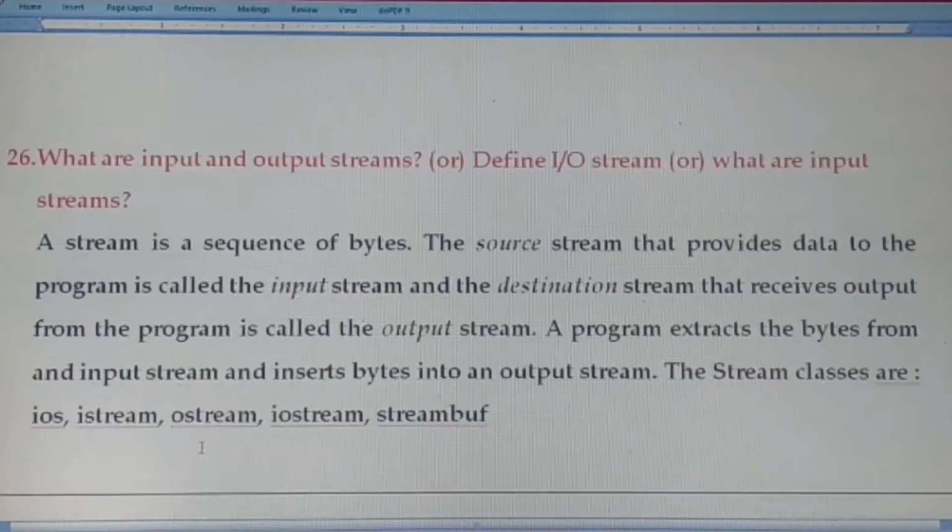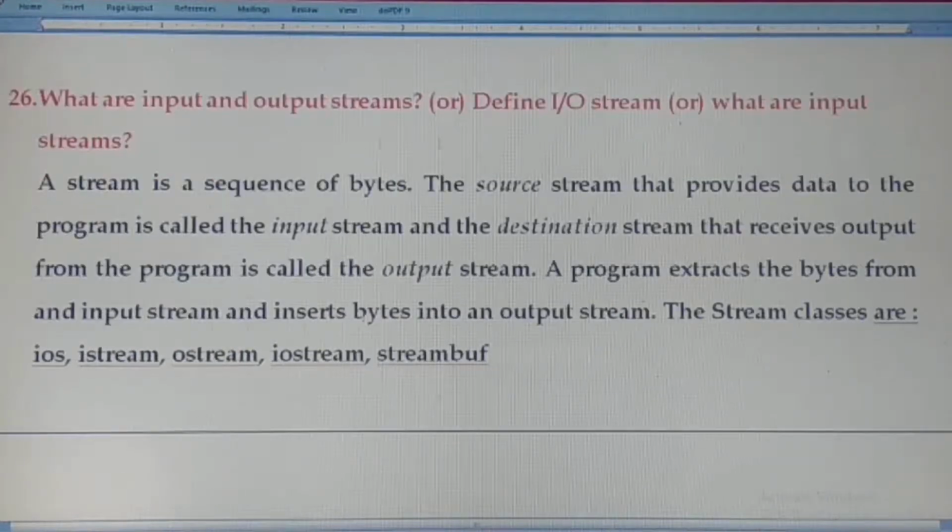Okay, the next question. What are input output streams, or define IO stream? A stream is a sequence of bytes. The source stream that provides data to the program is called the input stream, and the destination stream that receives output from the program is called the output stream. A program extracts the bytes from an input stream and inserts the bytes into an output stream.